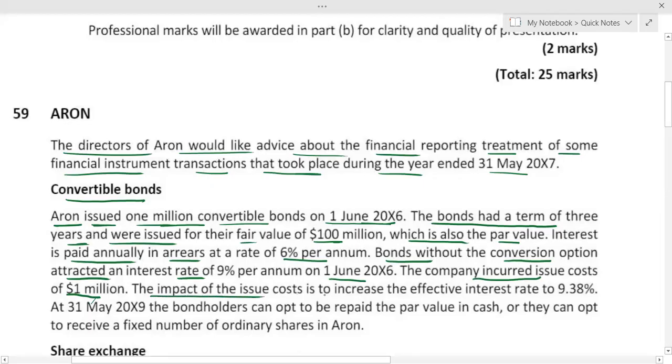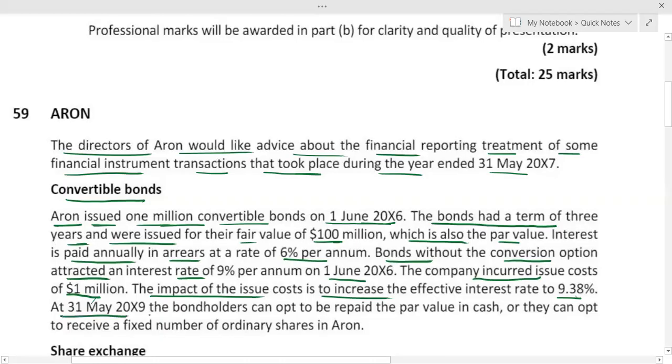The impact of the issue cost is to increase the effective interest rate to 9.38%. So due to issue cost, what will happen? Effective interest rate will increase. And I hope everyone knows that in your financial statements, whatever interest comes, it is always the effective interest rate, which is 9.38%. And one more thing, if there wasn't any issue cost, then your effective interest rate would have been 9%. You can read the question: why is the effective rate increasing? It is increasing because of the impact of issue cost. If you do not have the issue cost, then obviously 9% would have been your effective interest rate.